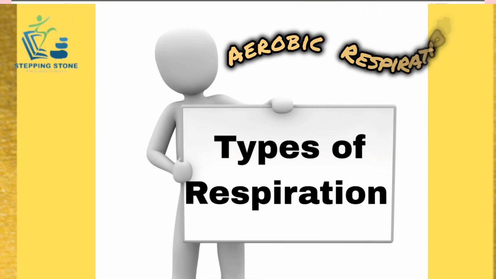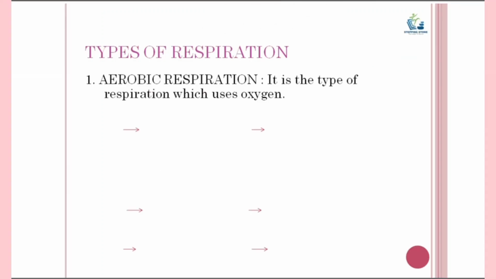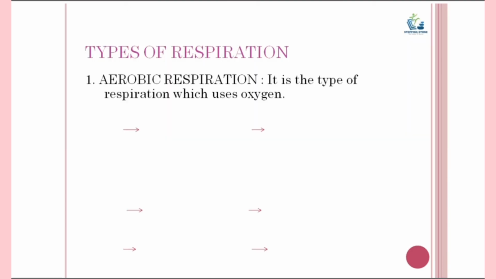We have two types of respiration, aerobic respiration and anaerobic respiration. So aerobic respiration is the type of respiration which takes place in the presence of oxygen. In aerobic respiration, the glucose food is completely broken down into carbon dioxide and water by oxidation.